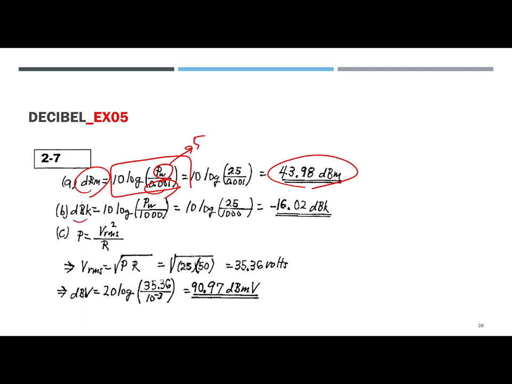How about the dBk? It's like the 25 over 1,000. So it depends on the value, milli and kilo, we have to divide. After calculation, minus 60.02 dBk. So don't miss the k and milli after the dB, okay?